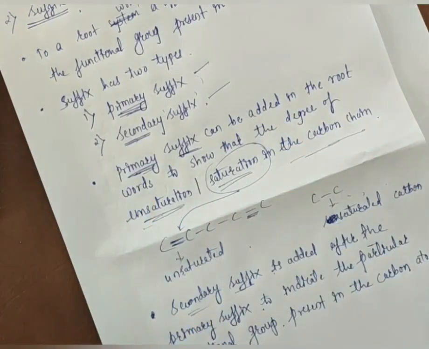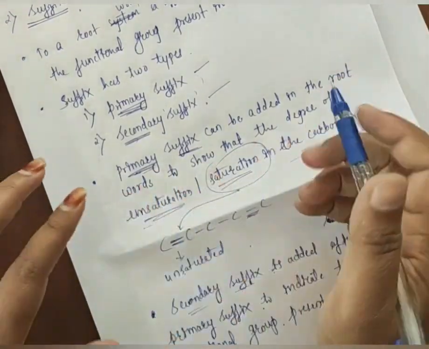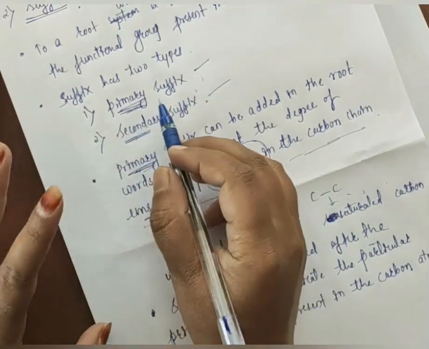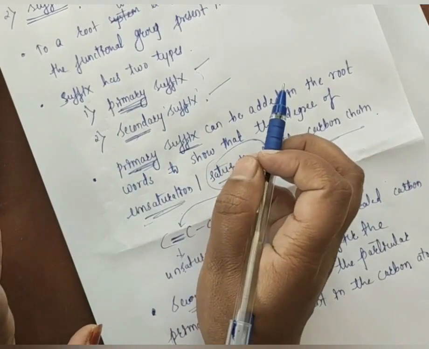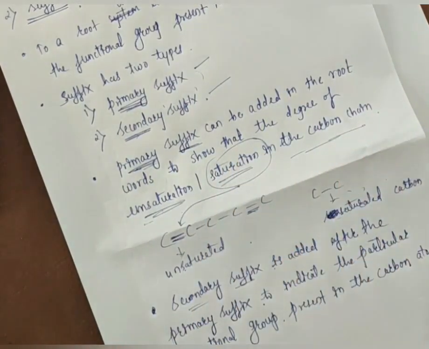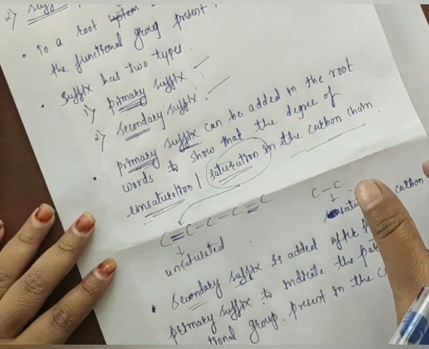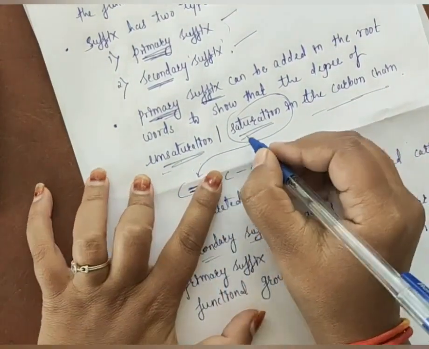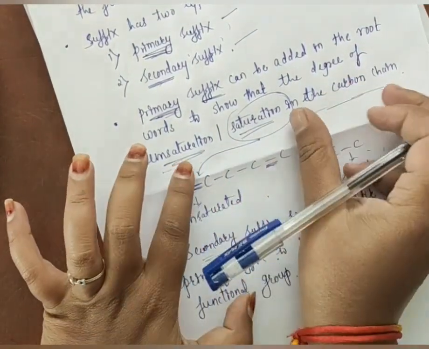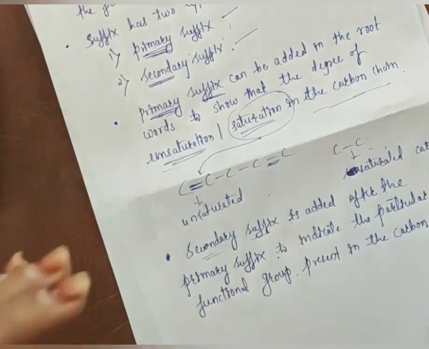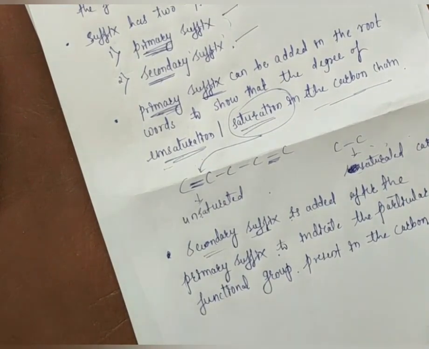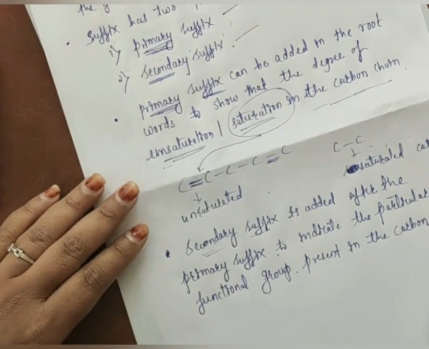So now you know that this suffix has 2 types, that is a primary suffix and secondary suffix. So in your mind the question will arise, why we are using primary suffix. So primary suffix can be used to add to a root word and it can show that there is a presence of degree of saturation and unsaturation in the carbon chain. So now in your mind the question will arise, what is meant by saturated and what is meant by unsaturated.